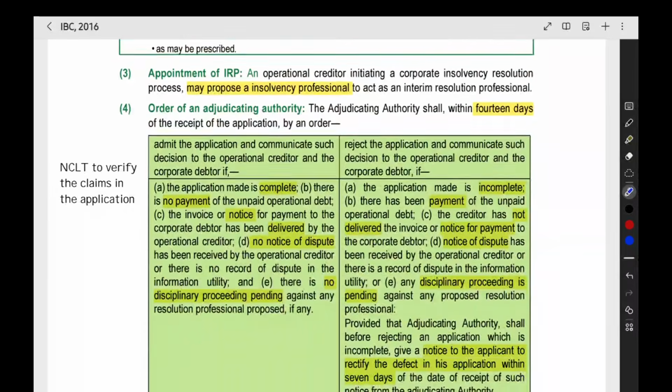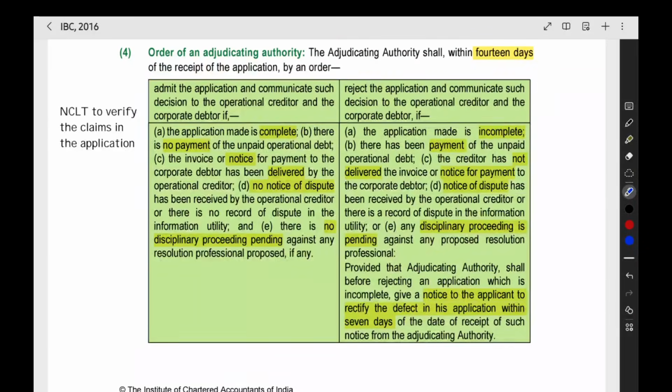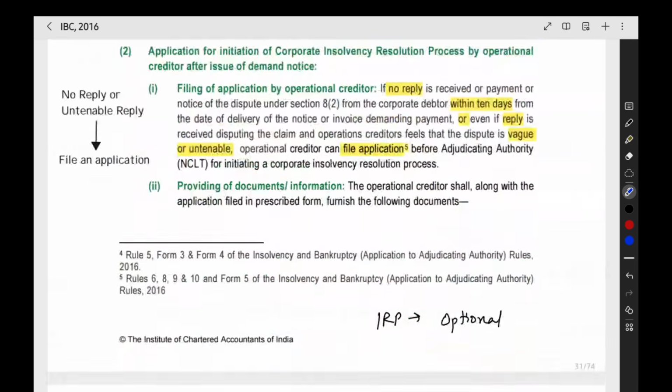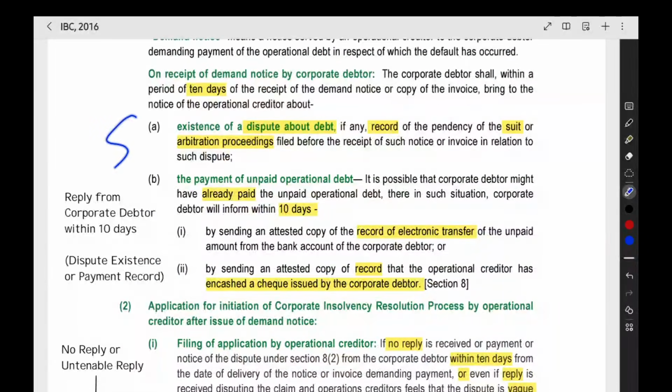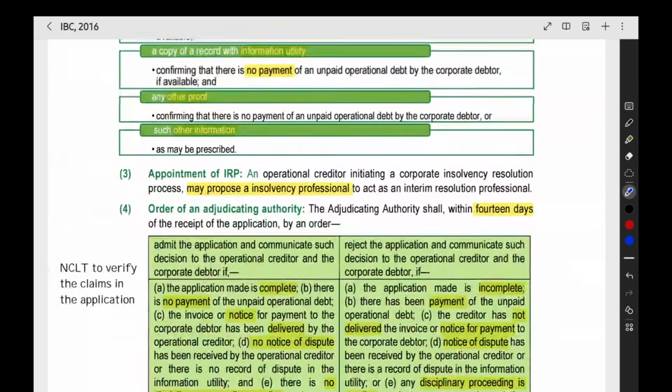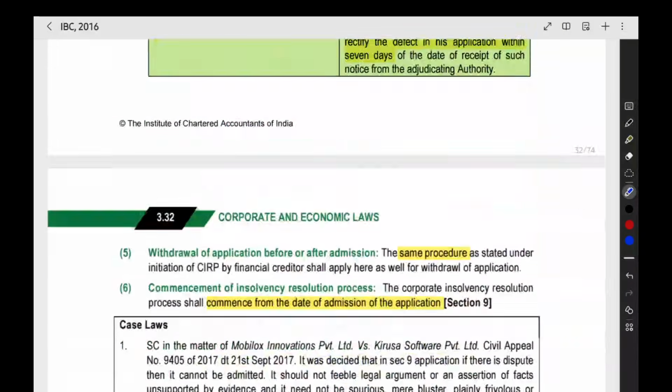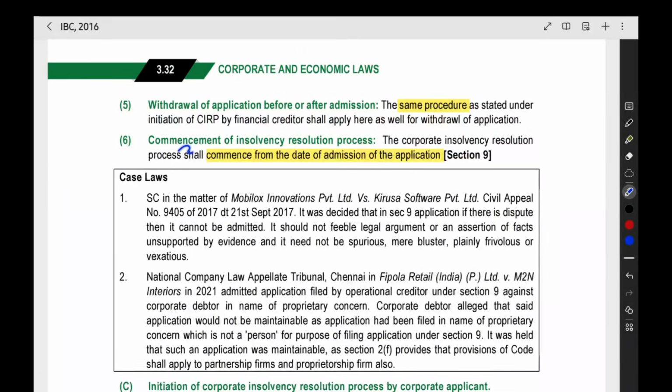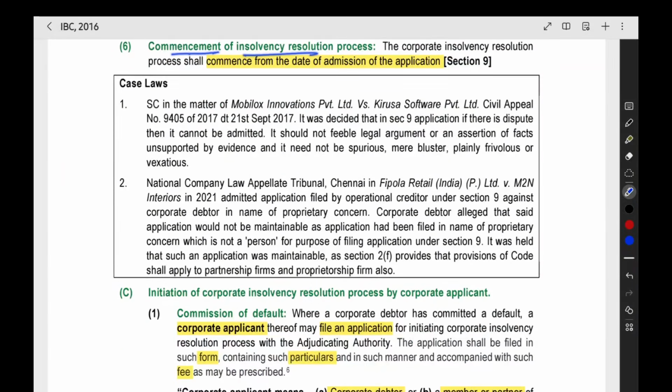Then the NCLT will see the application, and if the application is complete, no payment is made, no notice has been served properly, and there is no reply. Like these two replies have not been given by the company, and if the reply is received, it is not proper. All the things will be checked by the NCLT. After that, they will admit the application. When they are admitting the application, that will be the date of commencement of the insolvency resolution process.